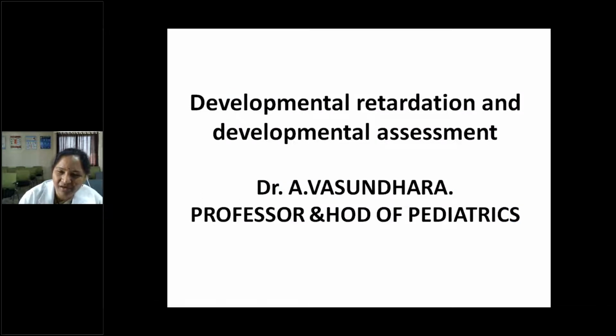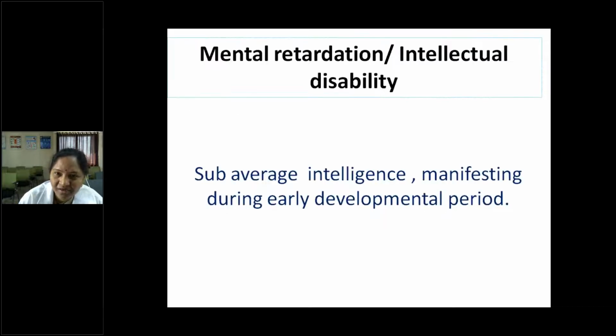So what is intellectual disability or mental retardation? Previously they used to mention it as mental retardation, but that term is now replaced by intellectually disabled children. So what is intellectual disability or mental retardation? Anybody? It's a sub-average intelligence manifesting especially during the early developmental period. We call it intellectual disability.